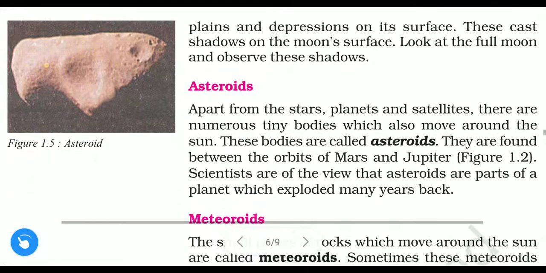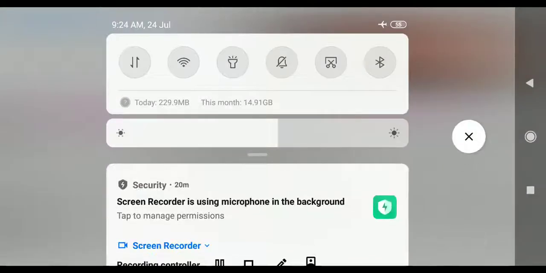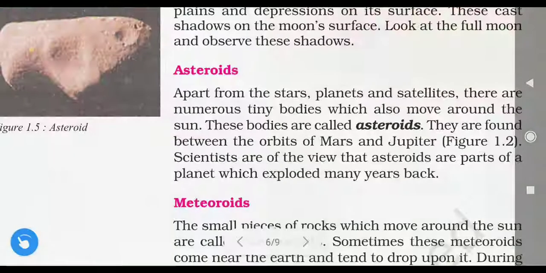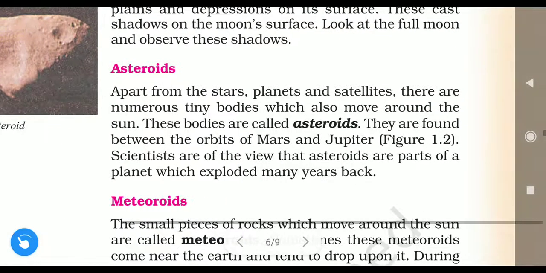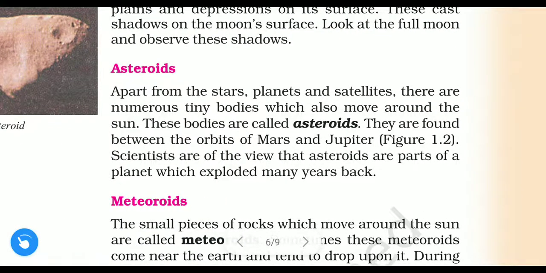Now let us discuss further. Now let us discuss what is meant by asteroids.